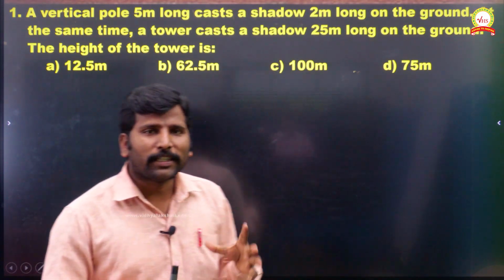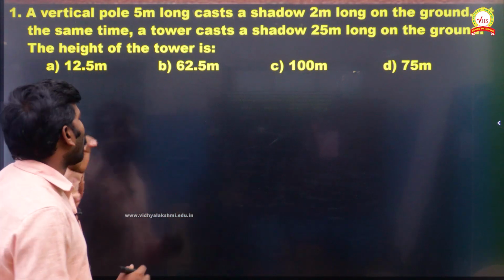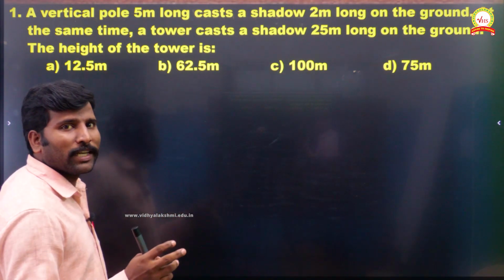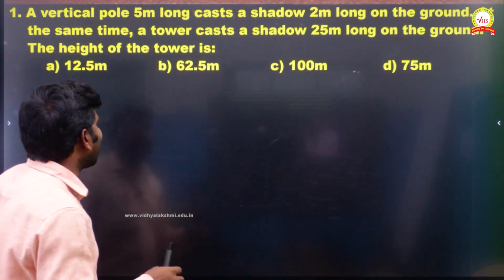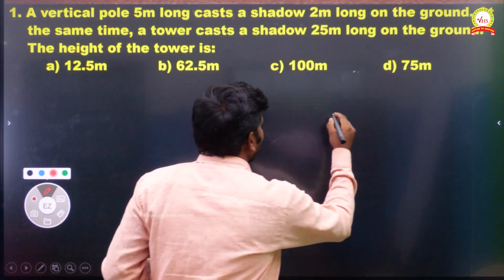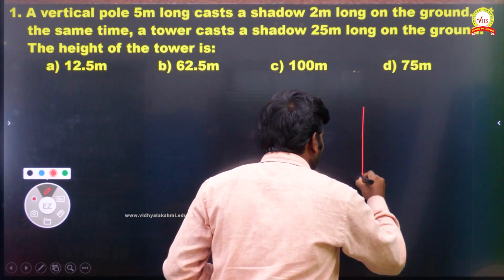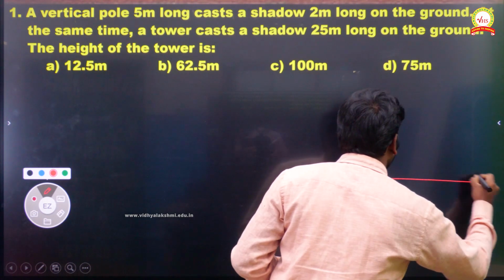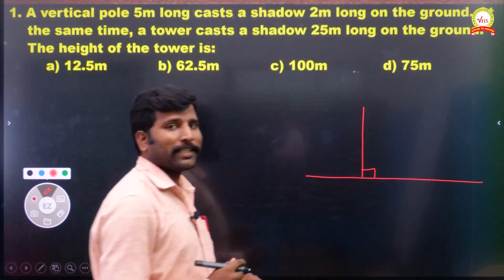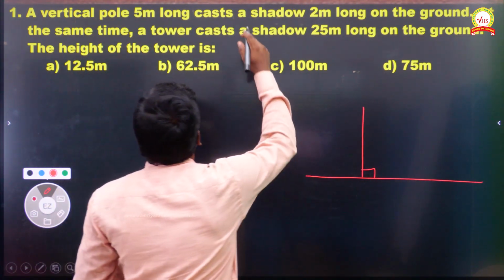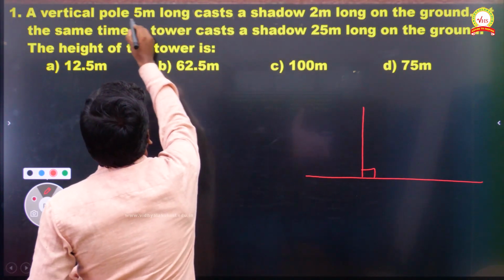First, the vertical pole 5 meter long. So we have one vertical pole. Vertical pole in the sense it should be 90 degree. So I am going to draw one vertical pole here. Base first I am taking because it makes a 90 degree, that means vertical pole. So they said it is 5 meter long.